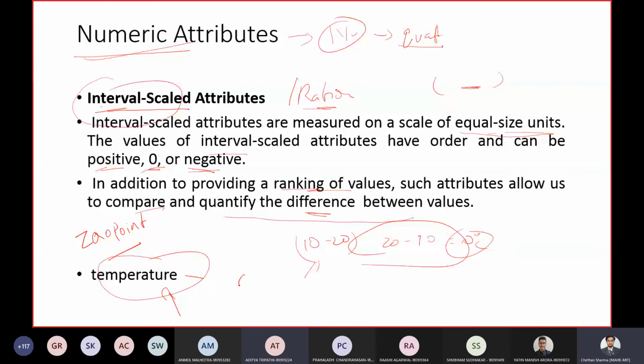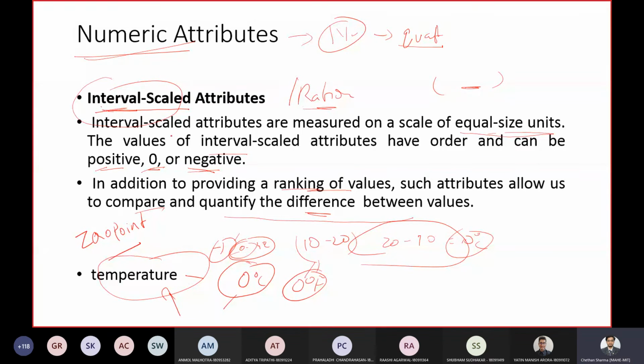No, you cannot, because even 0 degree Celsius is a temperature. 0 degree Fahrenheit is a temperature. There is some temperature. You cannot tell there is no temperature here. Even 0 degrees is a temperature. You need to store a few items. Recently, the vaccine for coronavirus has to be stored between 0 to 4 degrees Celsius. So even 0 degrees is a temperature. You cannot tell there is no temperature at all. 0 degrees is a temperature. Minus 1 degrees is a temperature. You can quantify it.